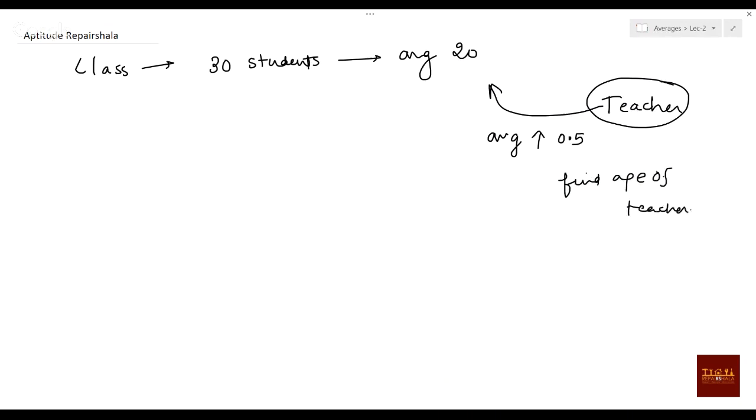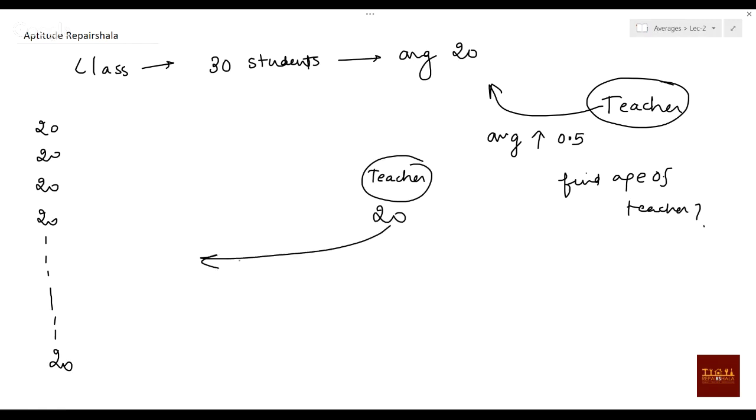You have seen this kind of question before, right? So how to solve these kinds of questions? 30 students are there, and they have the average 20, meaning we can say each and every student has age 20. Now one teacher will come. If this teacher comes with age 20, will it change the average? No, it will not change, because if you are adding the same number, the average will not change.